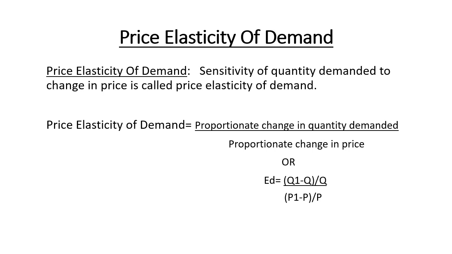Now if we talk about the formula, price elasticity of demand can be studied by using the formula proportionate change in quantity demanded upon proportionate change in price. You can see the formula under it. Here we see that whatever change is happening from old to new in quantity is divided by the change in price, which is the difference between the old and new, and once they get divided, they give us the value of price elasticity of demand.